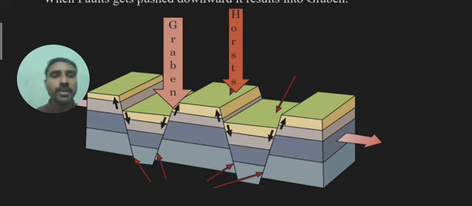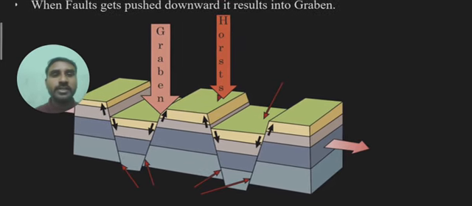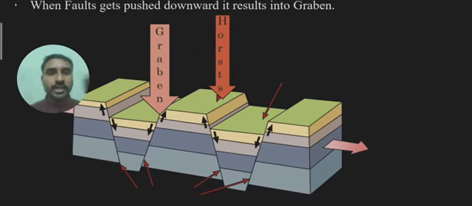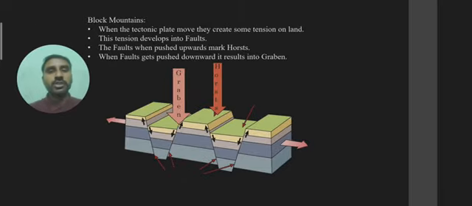When these plates are moving sideways, the sidelines may go down, and another one may rise up. When this land rises up, we say it's a horst. So this is how we get block mountains formed.